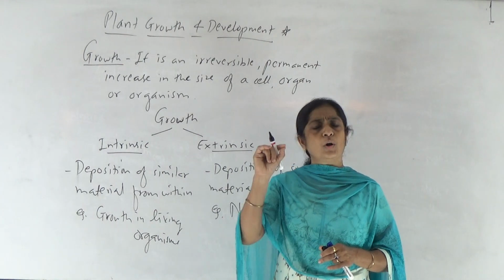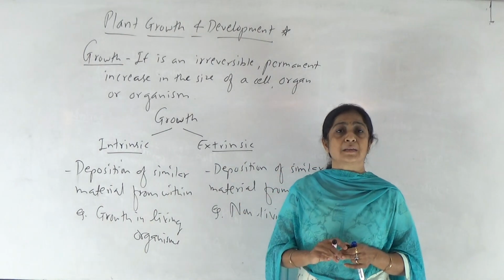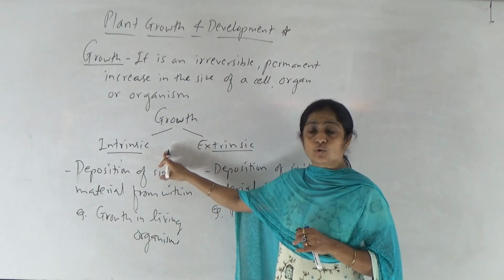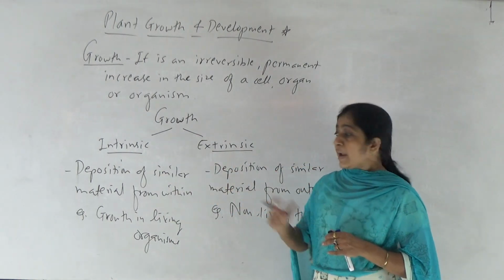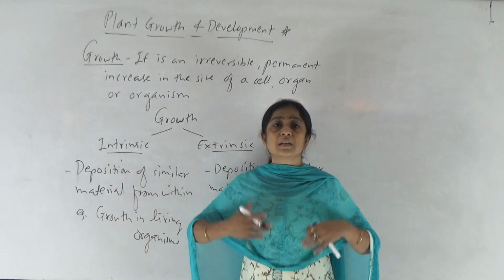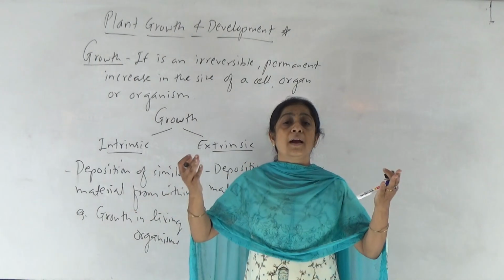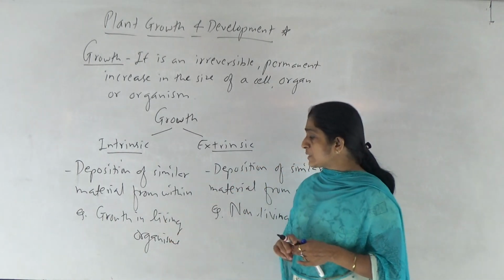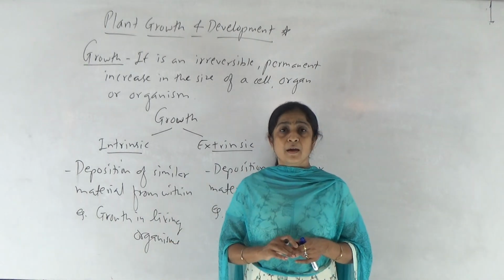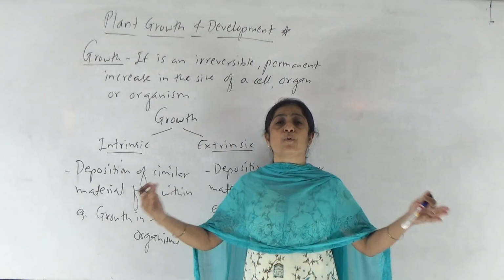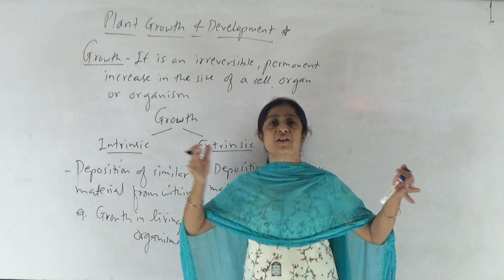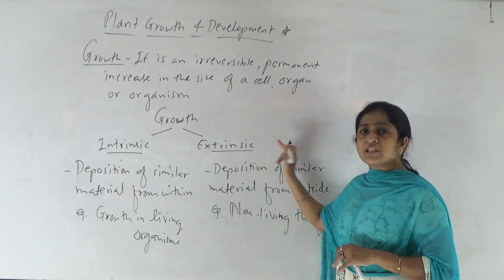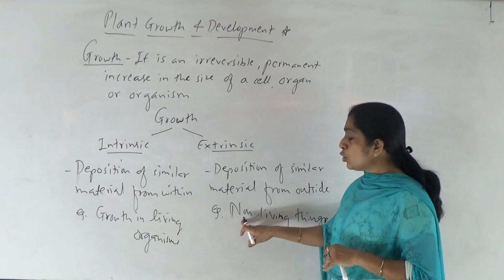So intrinsic growth occurs from inside, and as a result the mass of the organism increases, very commonly observed in living organisms. When similar material is deposited from the outer side and the mass increases, it is known as extrinsic growth, very commonly observed in non-living things.